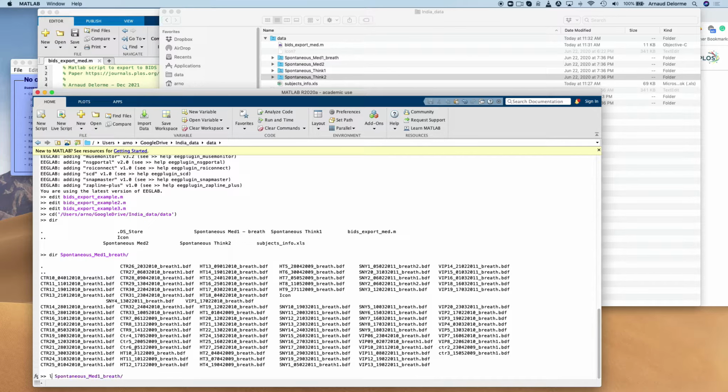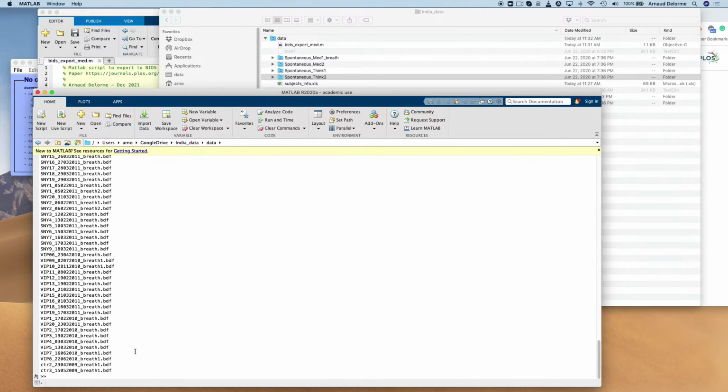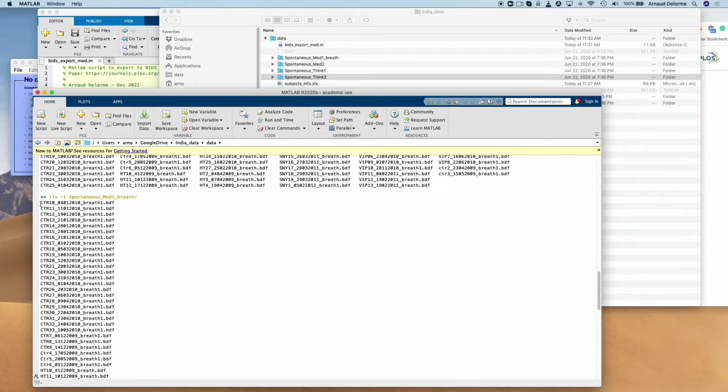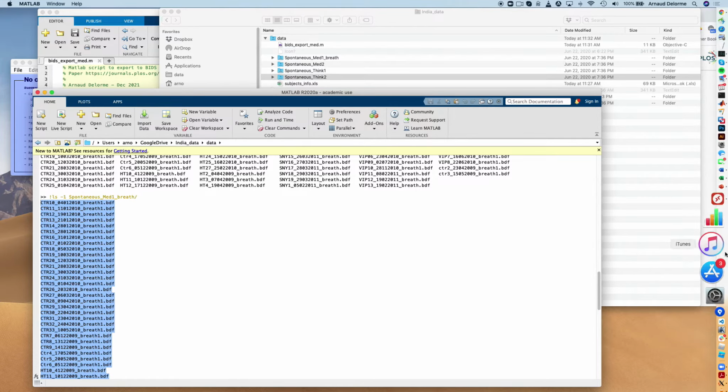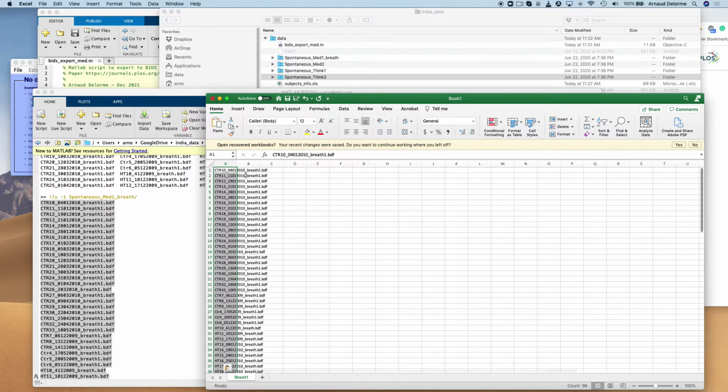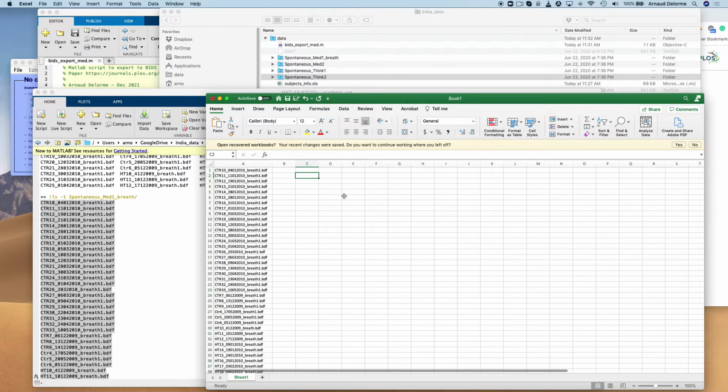And then actually I can use a system command to just list them on one line. So this way I just have the file names. And I'm just going to copy these files into Excel sheets, because then I can format them so I can put them in the Matlab script. So here I start Excel and I copy paste the content of Matlab.